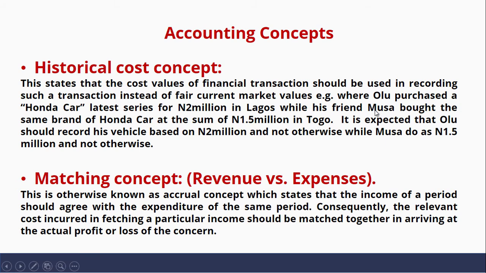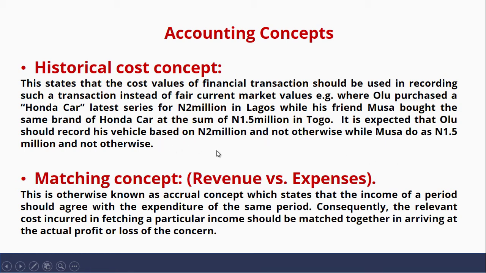Now let's look at this example where Olu purchased a Honda car, latest series, for 2 million naira in Lagos, while his friend Musa bought the same brand of Honda car for 1.5 million in Togo. It is expected that Olu should record his vehicle at 2 million and not otherwise, while Musa records his at 1.5 million and not otherwise.